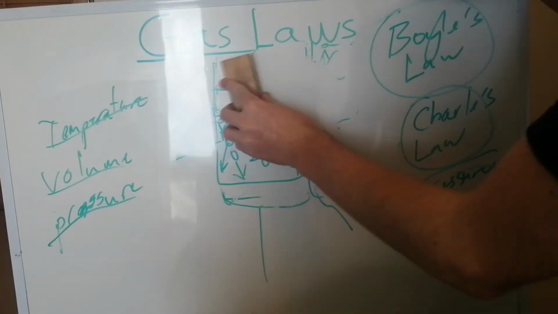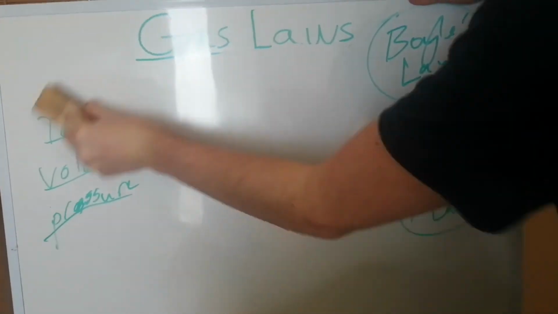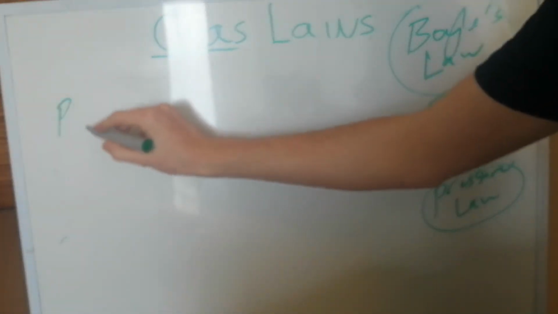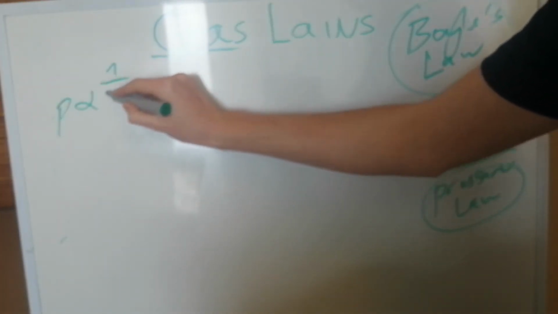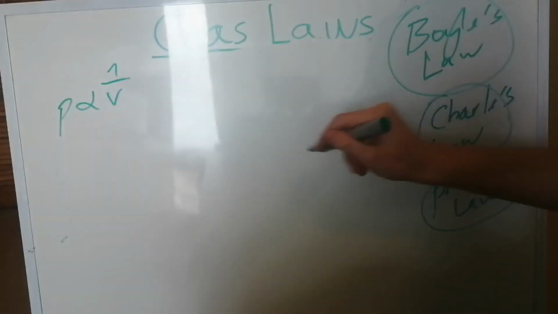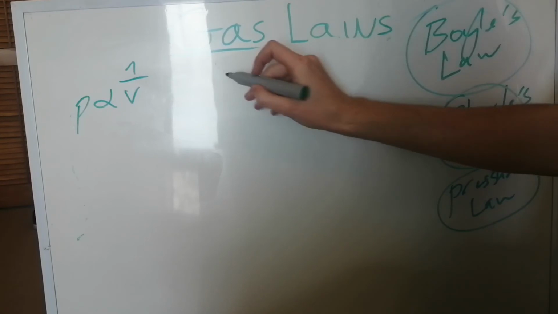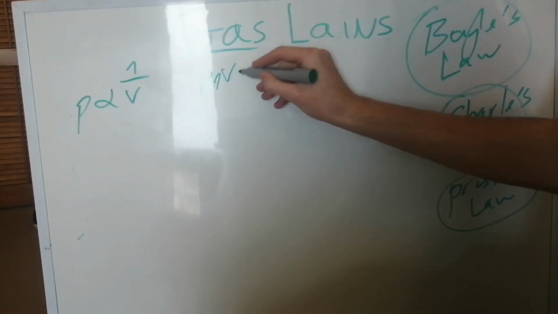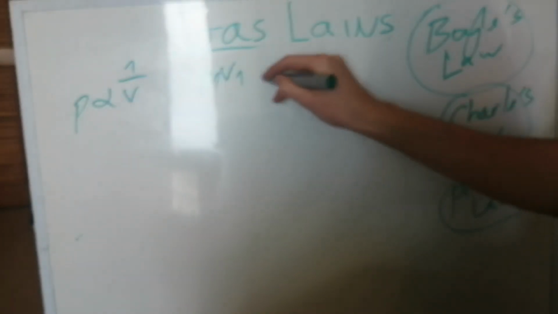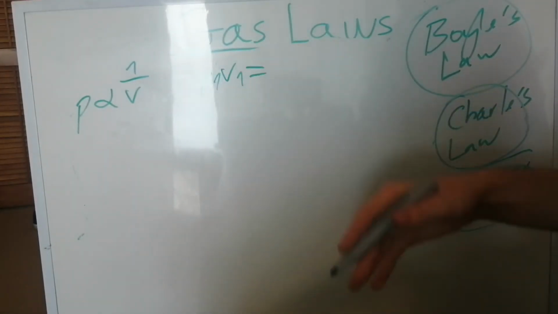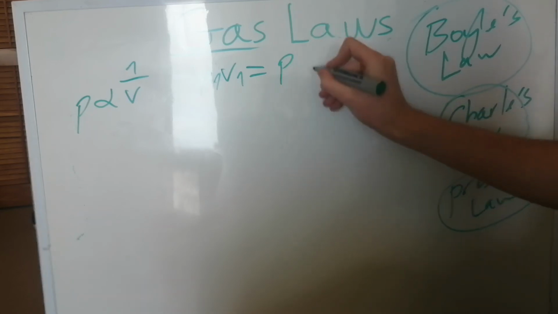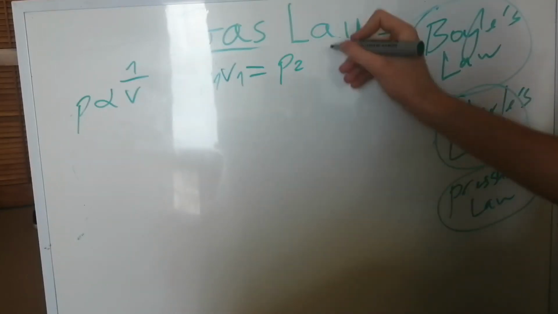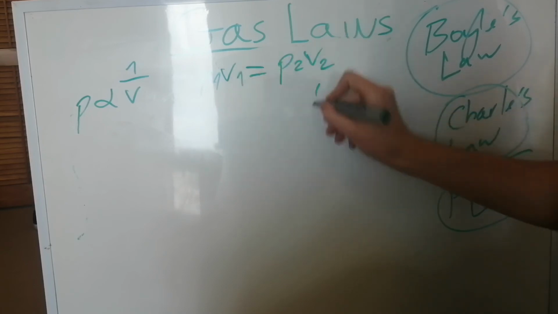So what we're going to do is take these three laws. Let's start with Boyle's law, that pressure is inversely proportional to volume. We're going to take this and translate it into an equation. So we can say, okay, the pressure at the start, P1, and the volume at the start, V1, if we multiply them together, that is going to equal the pressure at the end, P2, multiplied by the volume at the end, V2. So these numbers are going to be the same.